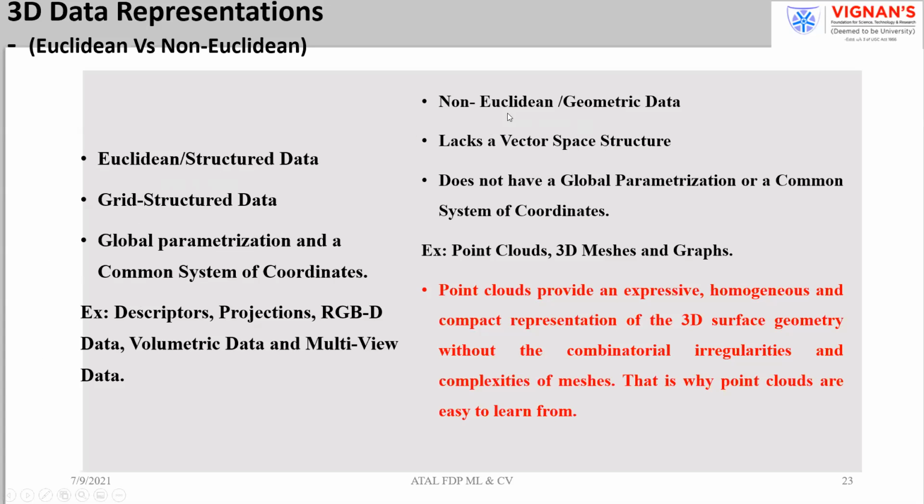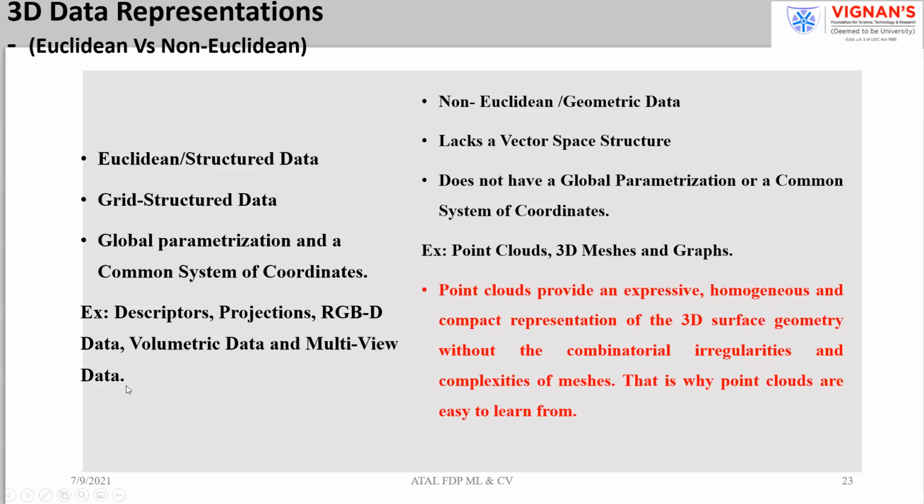Here you can't represent the data in a vector space. If it is structured data, you can clearly mention the points as 1,1, 1,2, like that. That is, vector representation is possible. And you can handle the entire image at a single time. That is nothing but global parameterization, which is possible with Euclidean data. You can represent it with respect to a single common coordinate system, but that is not possible with non-structured data. Coming to the examples, you can have projections, volumetric data, multi-view data, or descriptors.